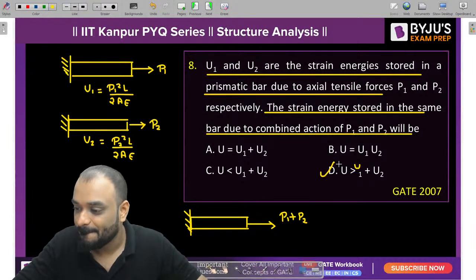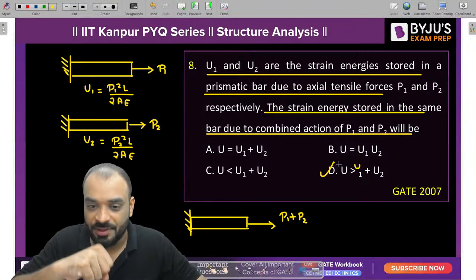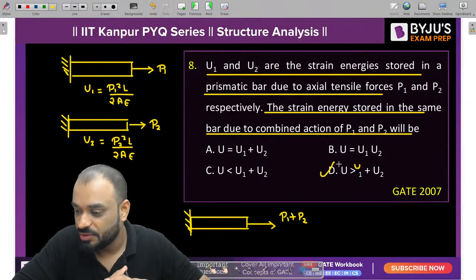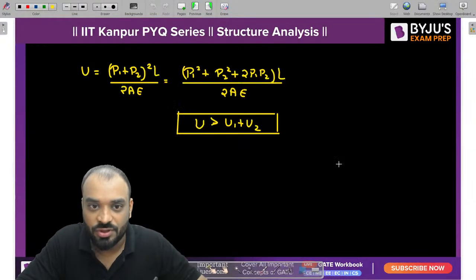Clear? D is the correct answer. Santu, correct. Preetham, correct. D is the correct answer. Clear? Okay. So let's move to the next question.